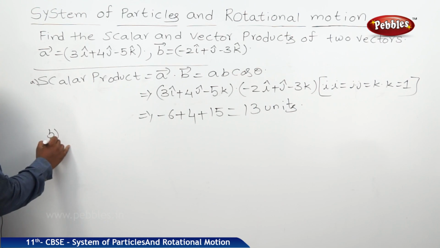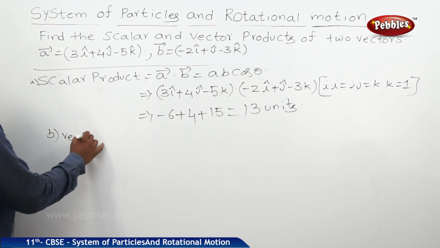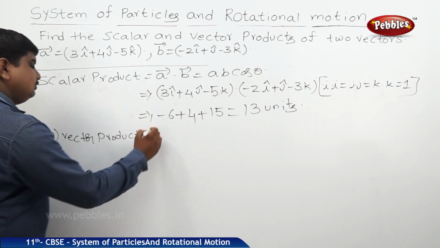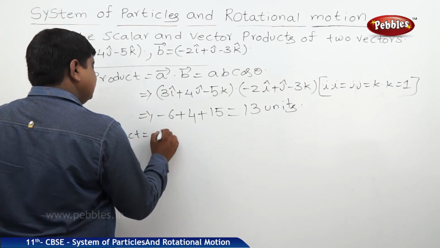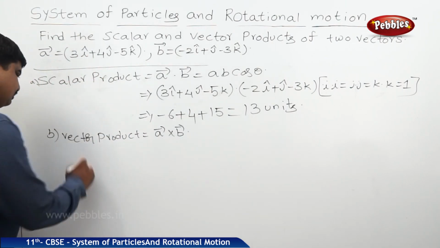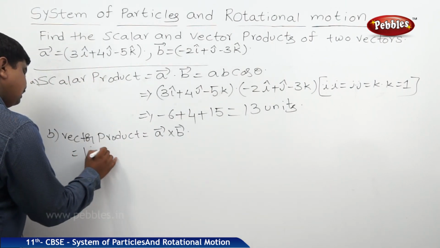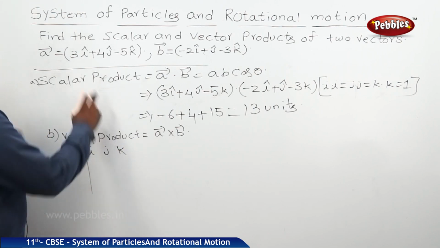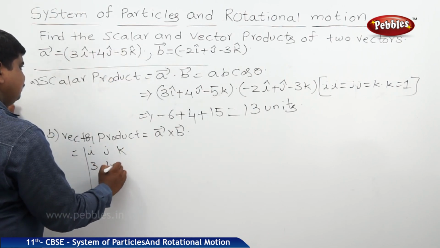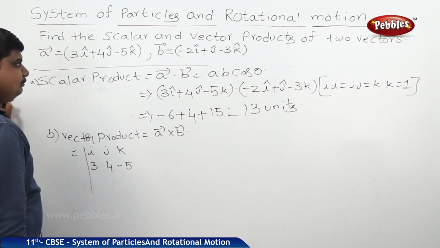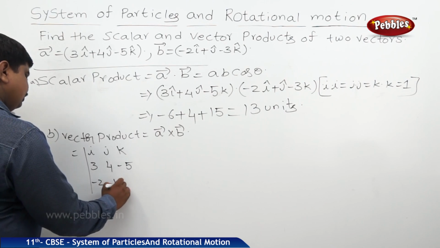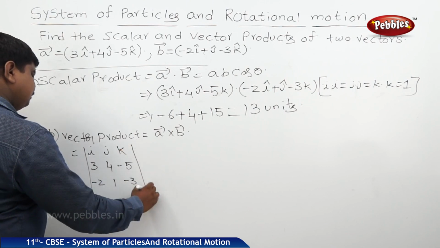The second part is the vector product, which is a bar cross b bar. Therefore, with i, j, k, the components of a bar are 3, 4, minus 5, and the components of b bar are minus 2, 1, minus 3.